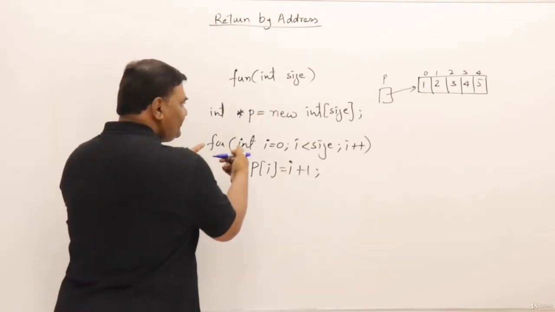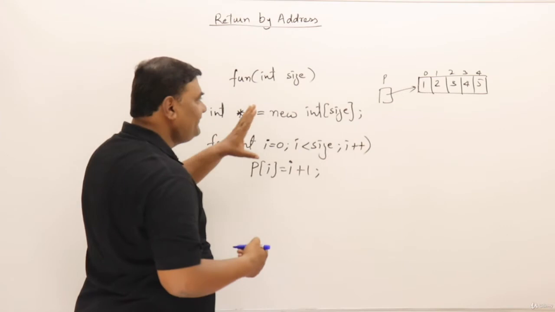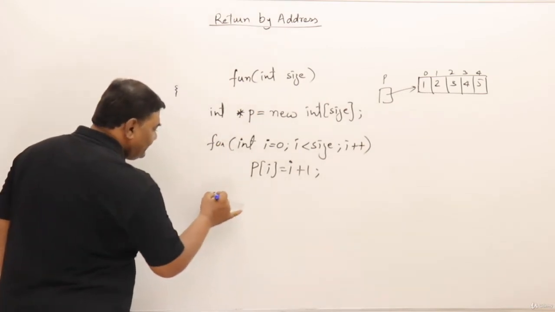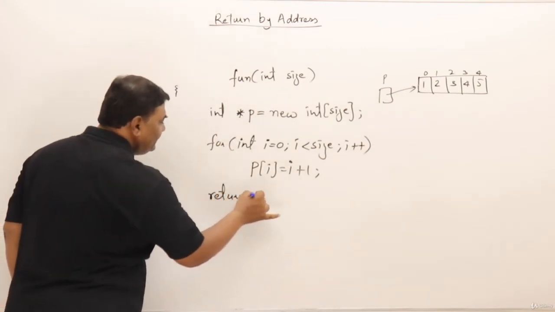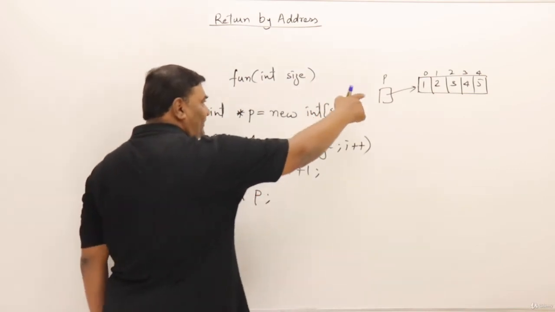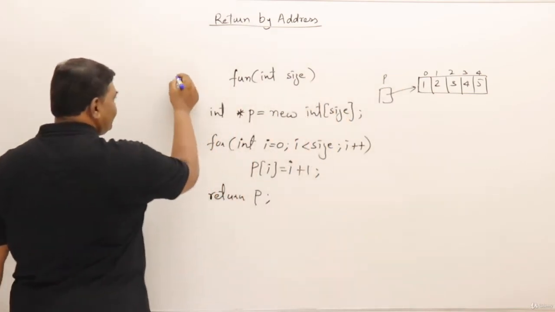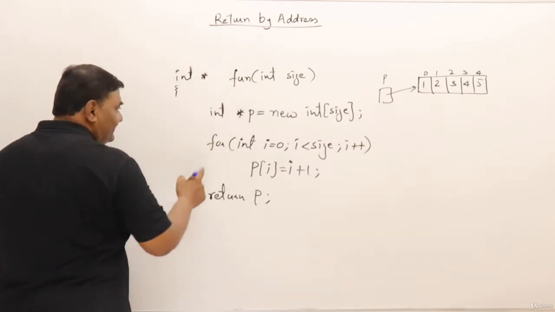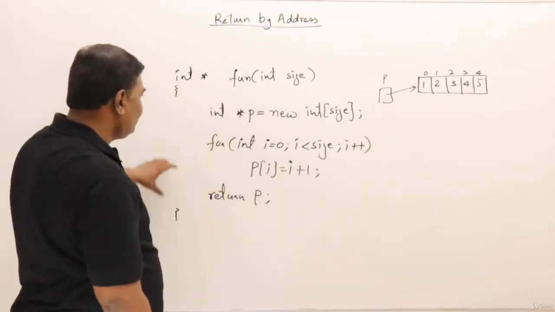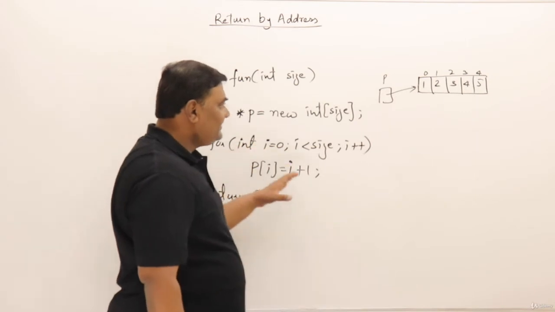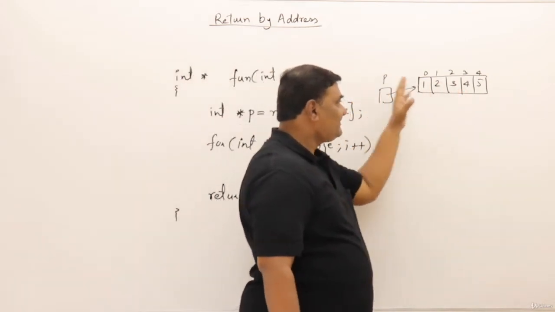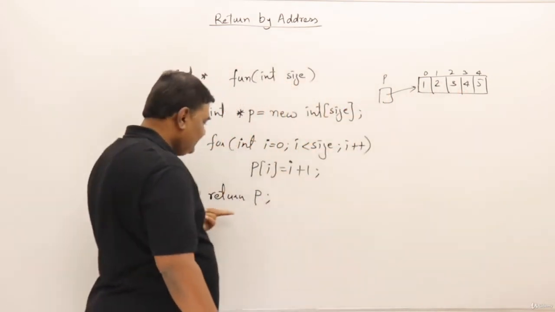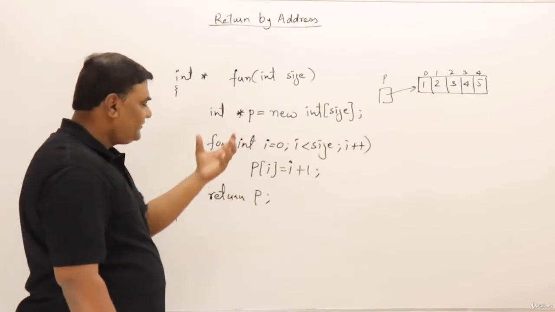Then what the function has done is created an array and filled the elements. Now return P. What is P? P is a pointer to an array of type integer. So this is a pointer of type integer. That's it. This function is useful for creating an array and initializing all the elements from 1 through whatever size you have mentioned, and then it will return the pointer to that one.